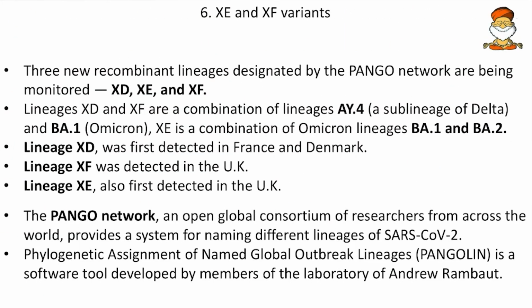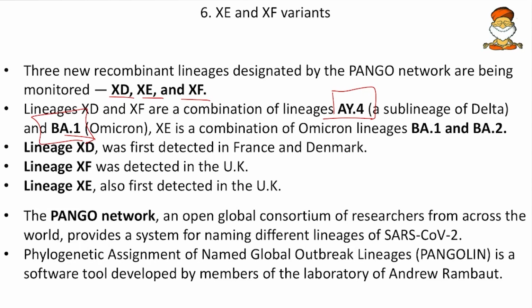Then three new recombinant lineages designated by the Pango network are being monitored: XD, XE and XF. Here the lineages XD and XF are a combination of lineage AY4, again a sublineage of the Delta variant, and BA1, an Omicron. So the exchange of genes took place between a Delta variant and an Omicron variant, a crossbreed between the COVID second wave and the third wave.